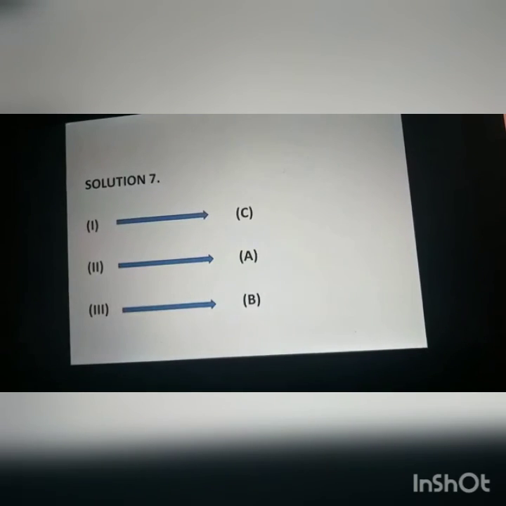This is commutativity under addition. You can change the order. Either write 1 plus 2 or write 2 plus 1, both are the same. So the first matches with C, the second matches with A, the third matches with B.